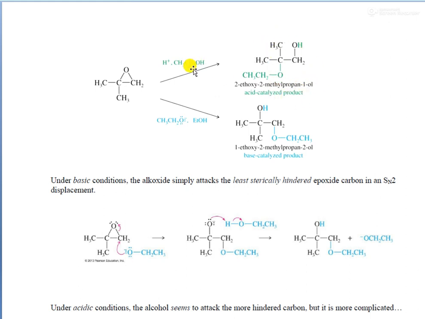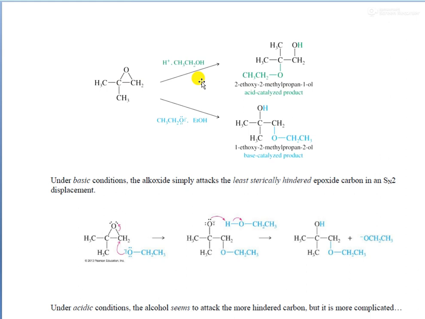That is, the OCH2CH3 will come and attack at the more substituted carbon atom, because this carbon, when acquiring the positive charge, is beginning to form the carbocation, it will be the more stable structure. Okay, this is a tertiary carbocation. Therefore, the acid catalyzed product is the first one.